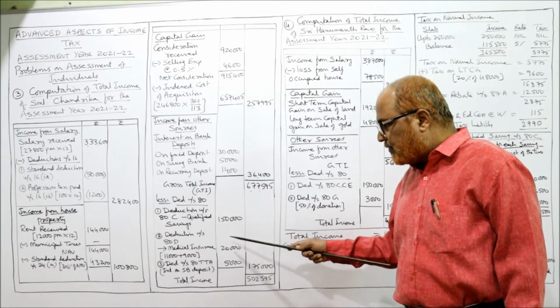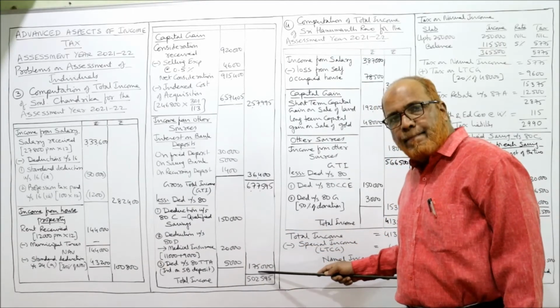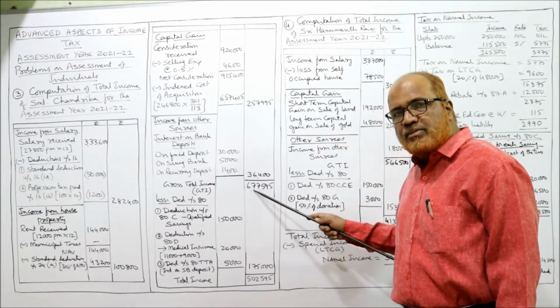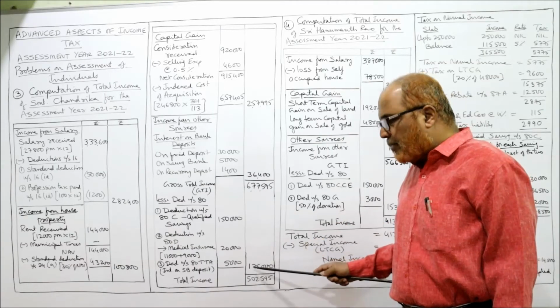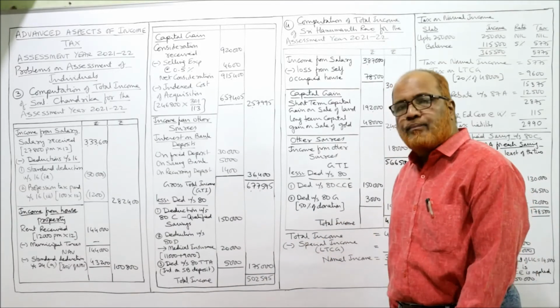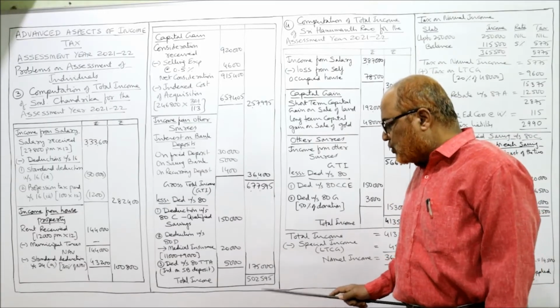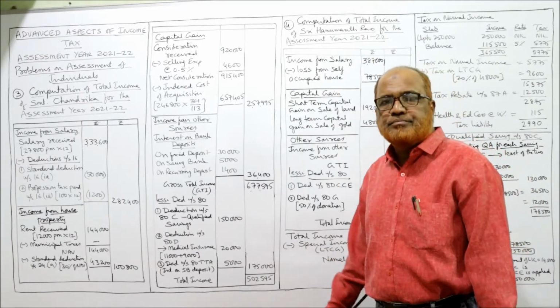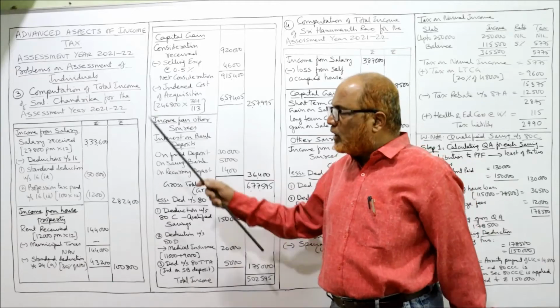Now take the total: 150 plus 20 plus 5, that is 1,75,000. Deduct 1,75,000 from this GTI. GTI minus deductions gives the total income. The total income is 5,02,595. That's all. I've explained all the points.